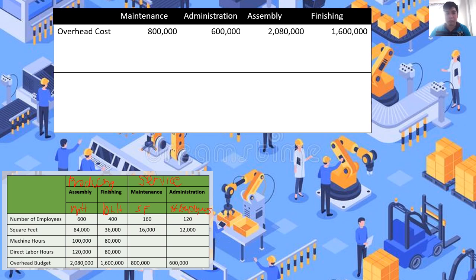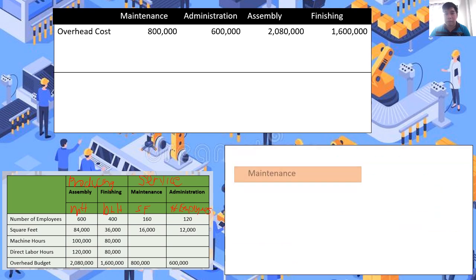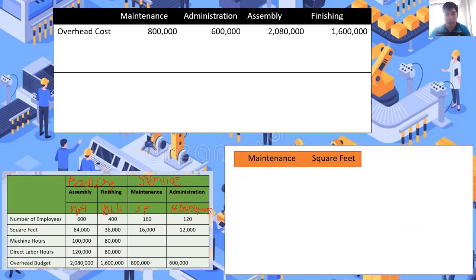So ngayon, i-distribute na natin yung mga cost sa service department doon sa producing department because that is our objective, which is to determine the predetermined overhead rate ng ating producing department. So hindi natin yun magagawa kapag meron pang amount na nakikita doon sa ating mga service department. So let's start. Ang una po nating i-distribute is yung maintenance department. So paano ba ko-compute yung maintenance department? As I mentioned earlier, we have determined the applicable cost driver. So sa case natin, ang maintenance, ita-transfer daw po siya based sa ating square feet.